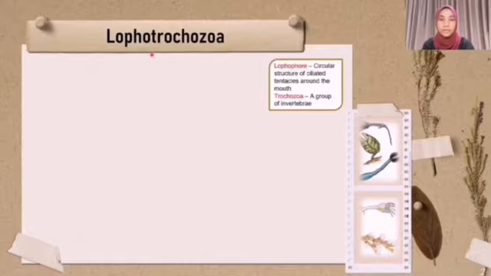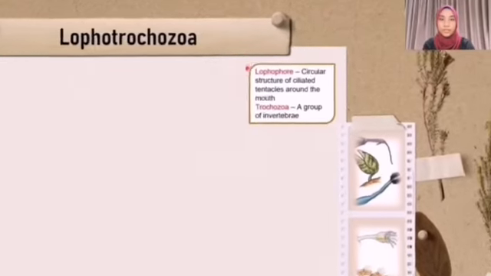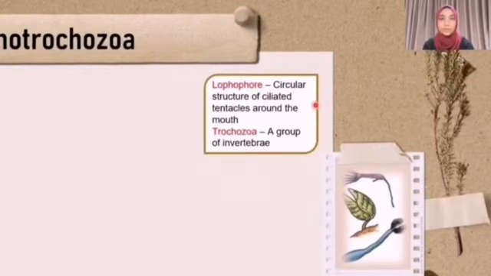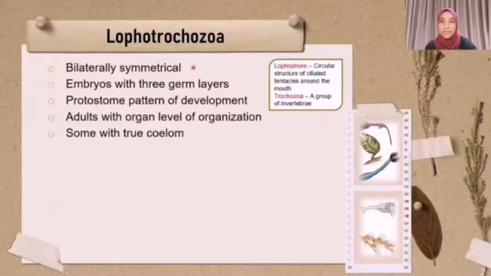Lophotrochozoa. The name Lophotrochozoa comes from two words: lophophore, which means a cellular structure of ciliated tentacles around the mouth, and trochozoa, a group of invertebrates. These animals are bilaterally symmetrical during at least one stage of their development and undergo spiral cleavage, compared to radial cleavage in other protostomes. As embryos, they have three germ layers. As adults, they achieve the organ level of organization. Some have a true coelom, as exemplified by the annelid worms.